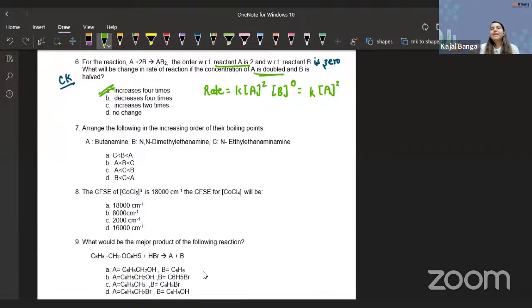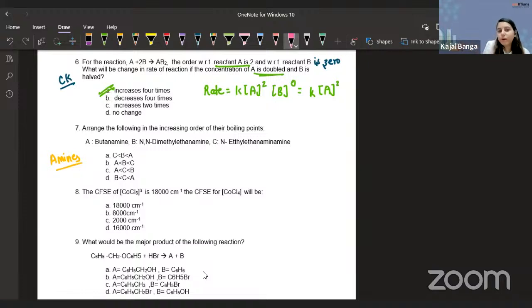Okay. Finally, we got an organic question, guys. Initially it was physical, now let's come to organic. Arrange the following in the order of their boiling points. Okay. So amines. From the question only, we can say that the question is based on amines. Perfect. Let's look at the question now. What they're trying to say: arrange the following in increasing order of their boiling point.